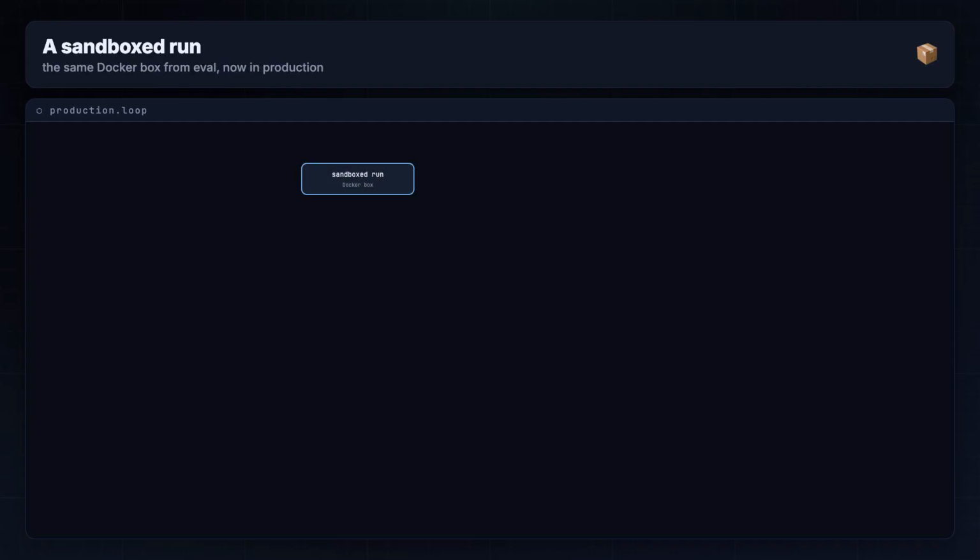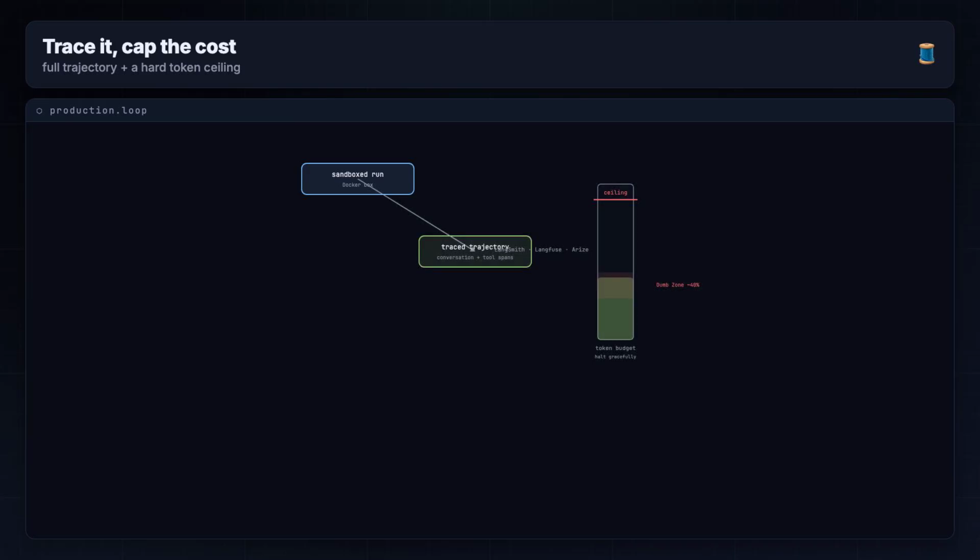Start at a sandboxed run, the same Docker isolation from evaluation, now in production. The agent does its work inside the box. That run emits a traced trajectory, full conversation, nested tool spans every turn. Off to the side, a token budget meter ticks up with a hard ceiling line. Cross it and the job stops gracefully.